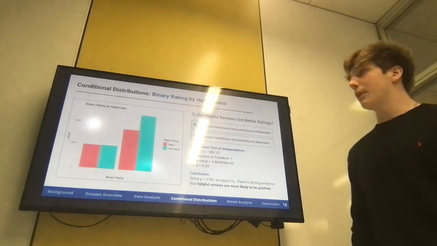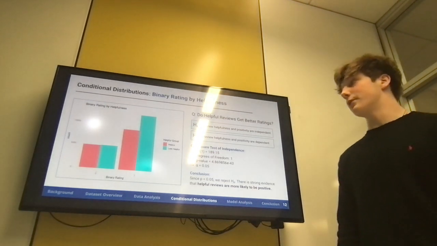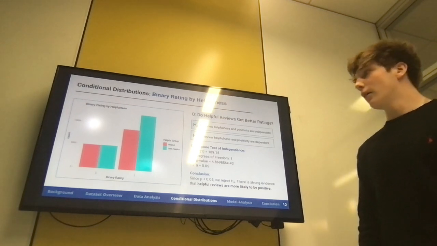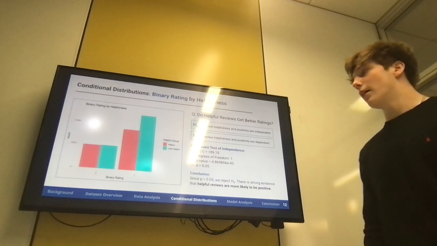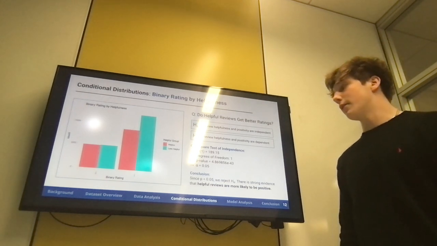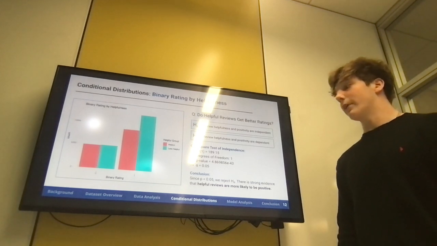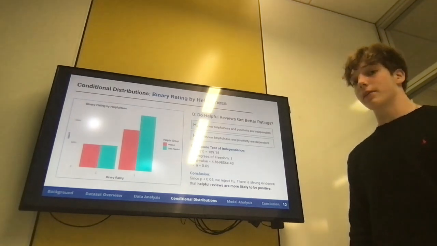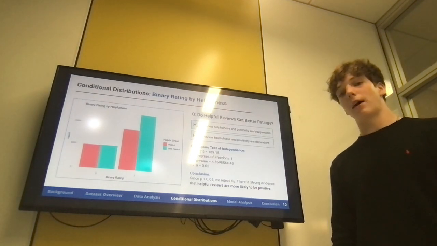Now let's look at binary rating by helpfulness. Here we're trying to answer whether helpful reviews get better ratings. The null hypothesis is that review helpfulness and positivity are independent, and the alternative hypothesis is that they're dependent. Again, we ran a chi-square test of independence. We get a very, very small p-value, and this also indicates that the helpful reviews are much more likely to be positive.